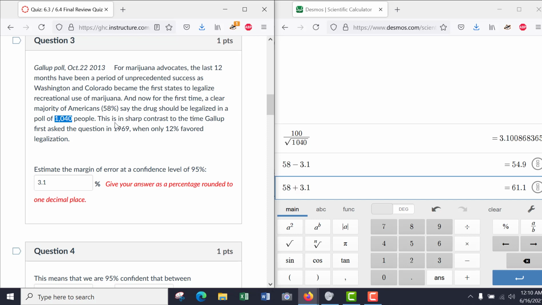So for example, if all of these people were aged 25, that would not be a good poll. That would not be a good representation of the general population. Or if they were all aged 85, that would also not be a good representation.